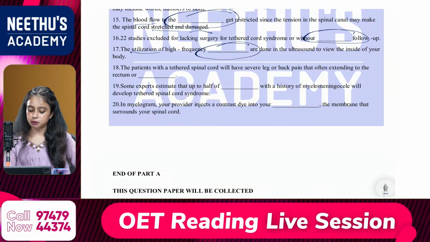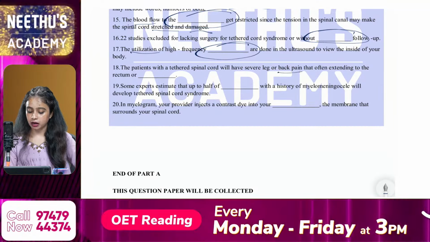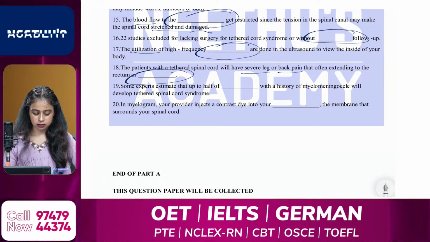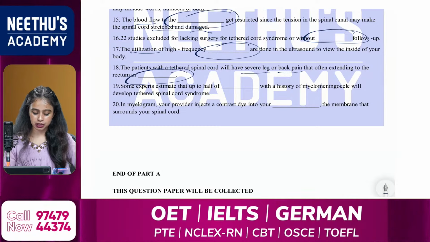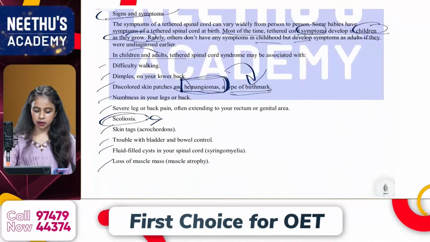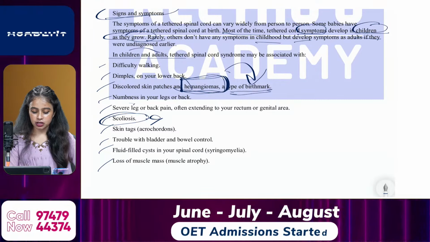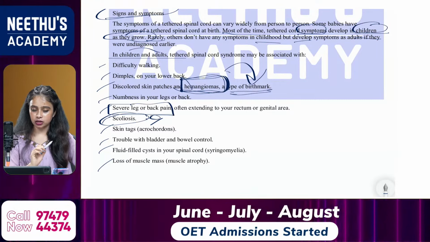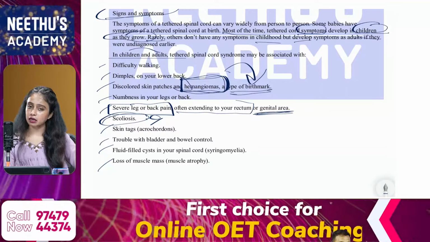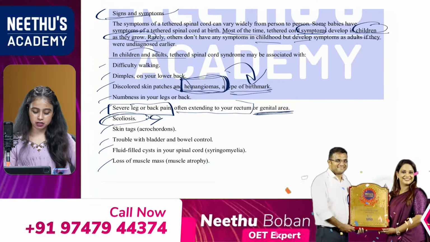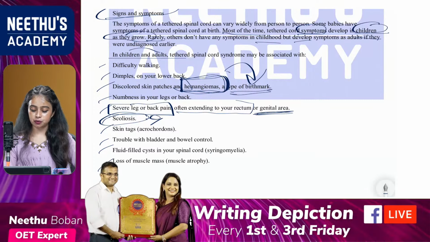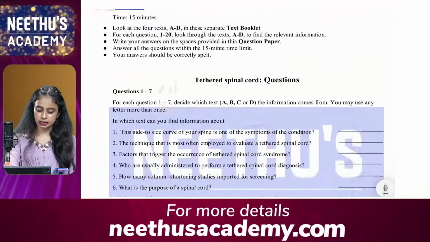Then the next question, the 18th: the patients with a tethered spinal cord will have severe leg or back pain that often extends to the rectum or dash. What is the missing word there? It's all about the symptoms, so maybe it is from text B. Severe leg or back pain, those are the keywords, often extending to your rectum or genital area. So the answer should be genital area. Yes, Princey, very good. Alfie, Juby, Vidya, Shiny, Saumya, yes, it is genital area.